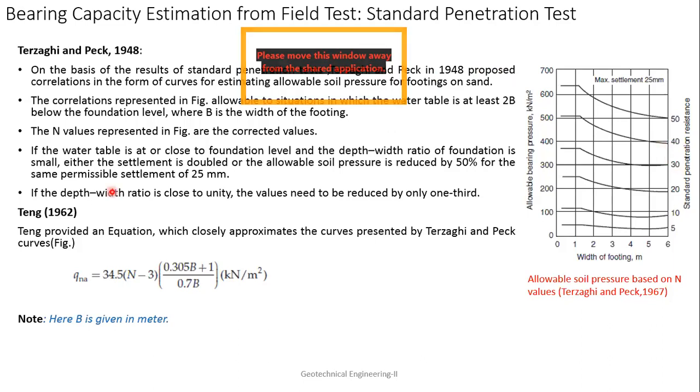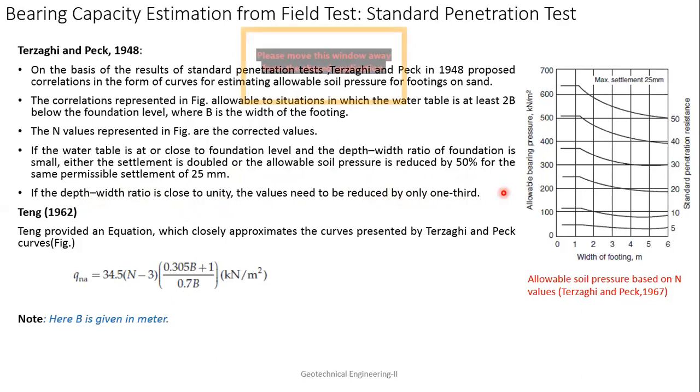If the water table is at or close to the foundation level and the depth-width ratio of the foundation is small, that means the L by B ratio is small, maybe 1 or 1.5, then either the settlement is doubled, or the allowable pressure is reduced by 50% for the same permissible settlement of 25 mm. So you can use these curves, but if the water table is like that, then you have to reduce it. If the depth-width ratio is near 1, then you can reduce it by only 1/3.